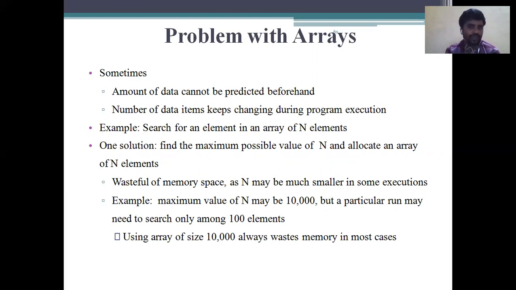That is true, because here we are using space for 10,000, it is a waste of memory space. Almost all the space is wasted. If we use the array properly, everything is utilized and allocation of data is very easy. So that is the problem with arrays.